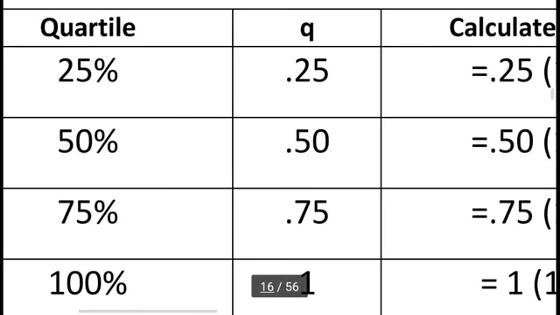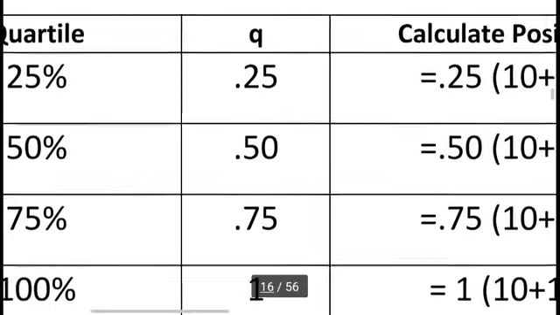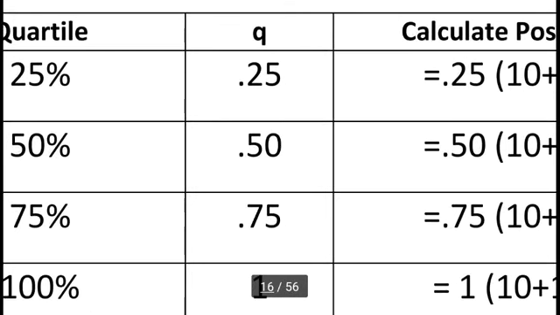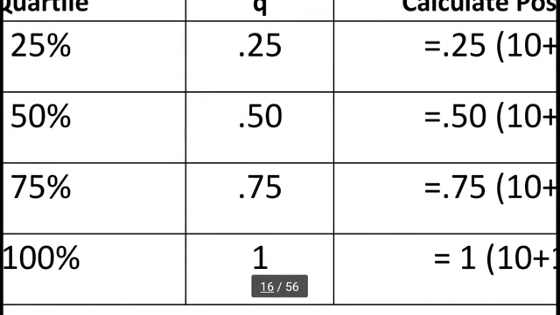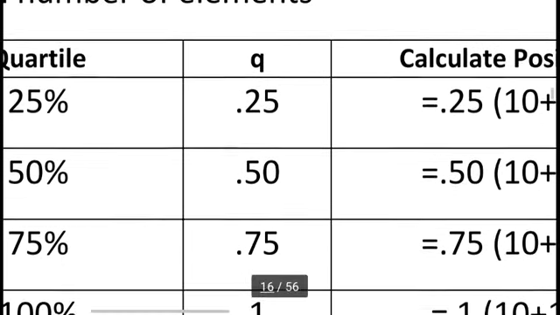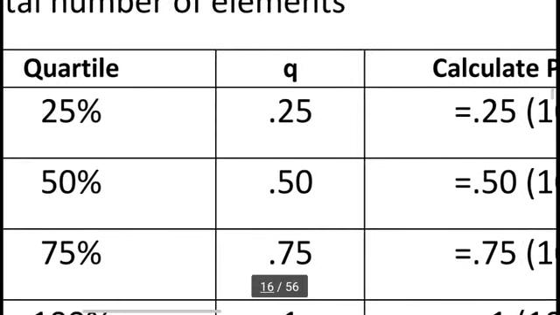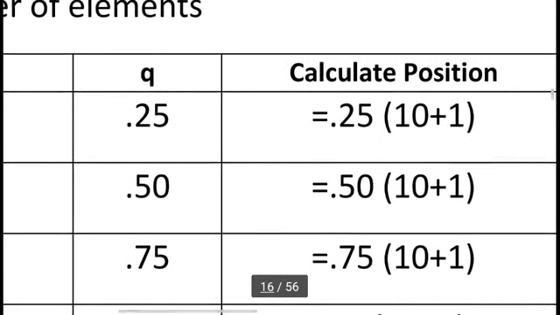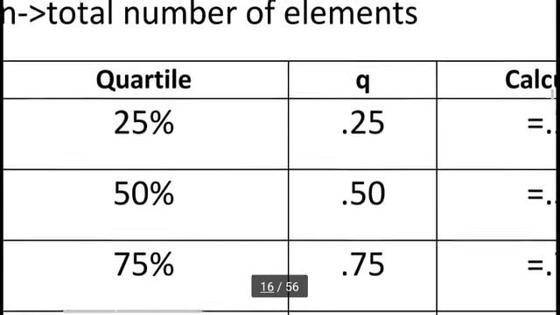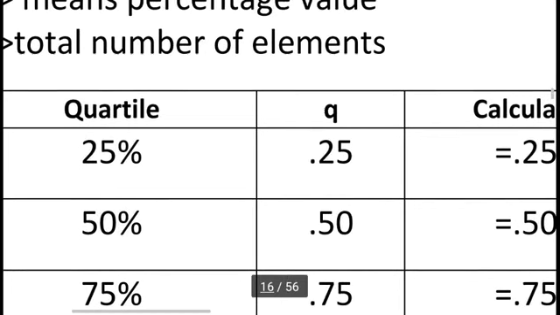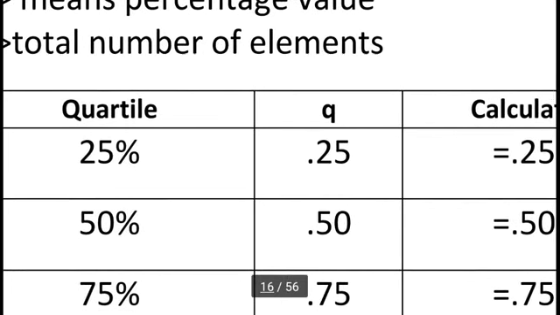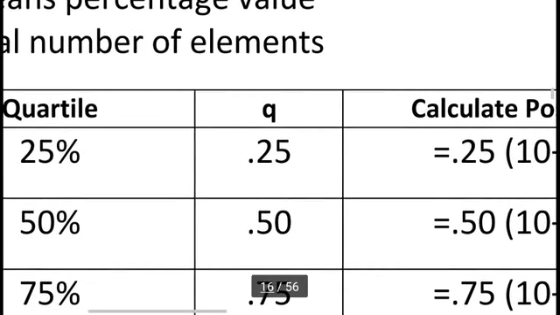But we can also write it in this manner: 25% is 0.25, 50% is 0.50, 75% is 0.75, 100% we can write as 1. So the same thing we can express in this manner. But how to calculate?